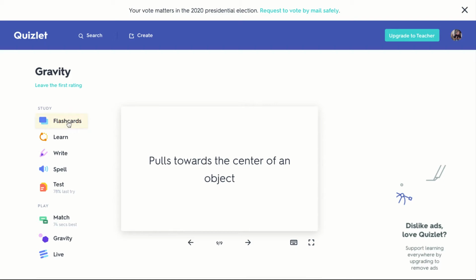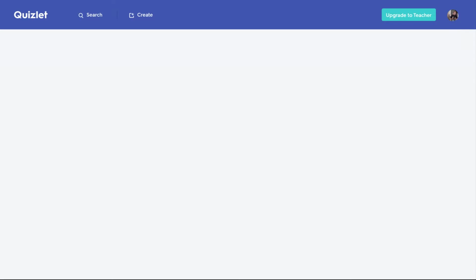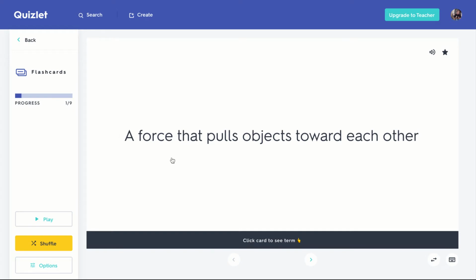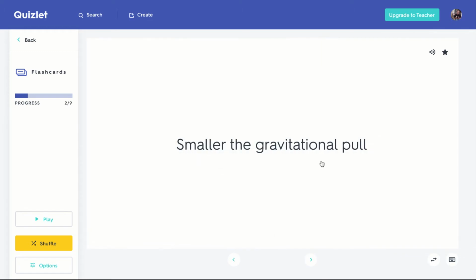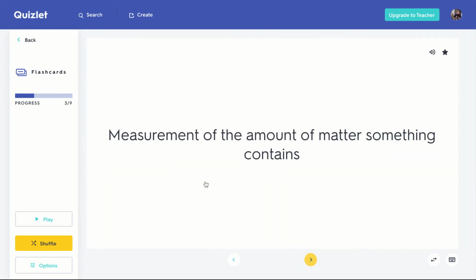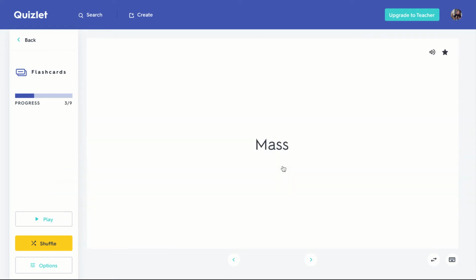You can do it as flashcards. When I click that, it does take a little bit of time, but it becomes a nice big flashcard, and you can practice. A force that pulls objects towards each other. Gravity. Correct. Next card. Smaller the gravitational pull. It's either going to be the less mass or the further distance away. It was the less mass one. Measurement of the amount of matter something contains. That would be its mass. Click to see if I'm right.